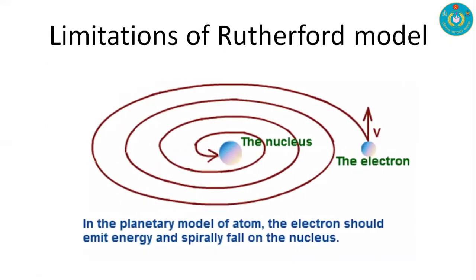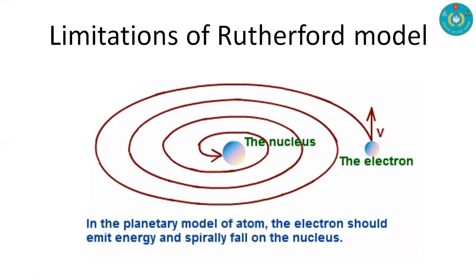And the limitation of the Rutherford model is, in the center we have the nucleus, which is positively charged, and we have electrons, which are negatively charged. Although their charges are different from each other, if the electron moves around the nucleus, then after a certain time it will continuously go nearer to the nucleus, and finally it will meet the nucleus, and our total structure will vanish.